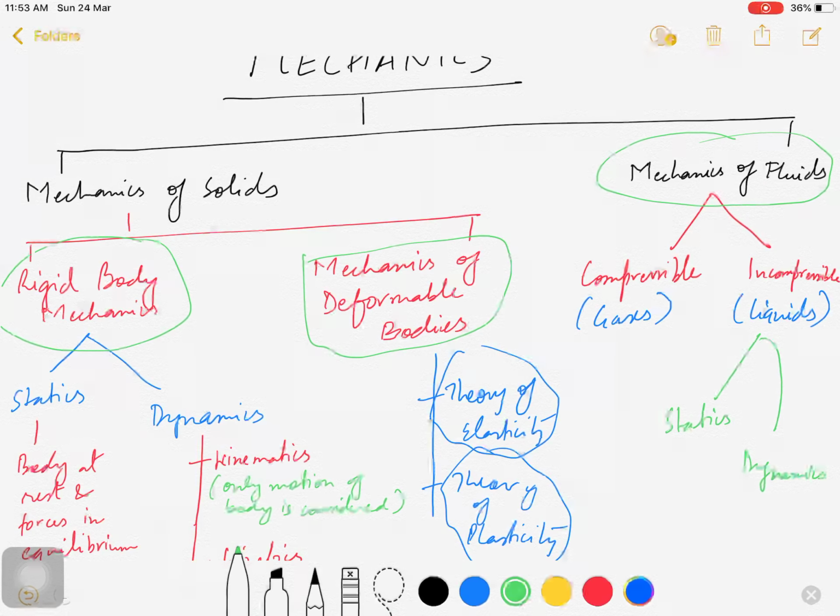So guys, in next lecture we will start studying these two topics, mechanics of deformable bodies and mechanics of fluids.